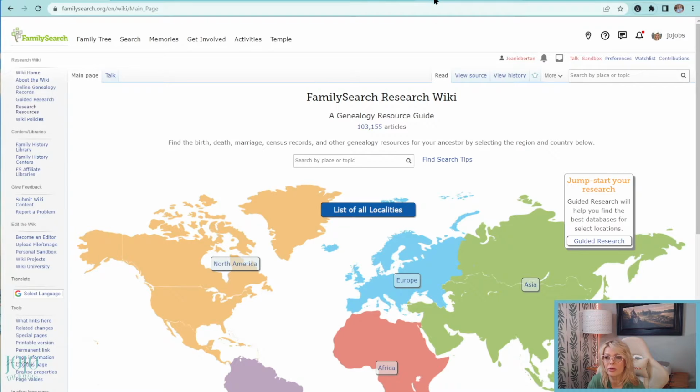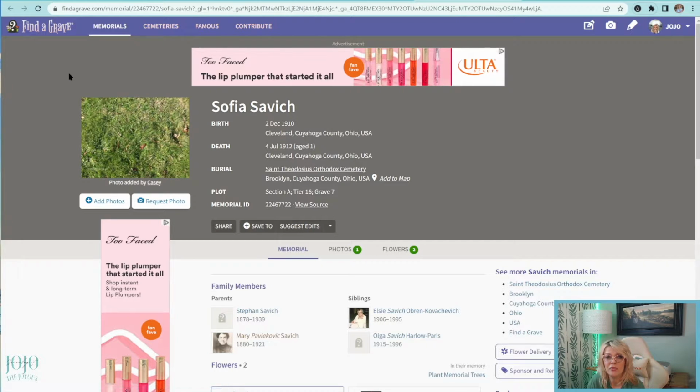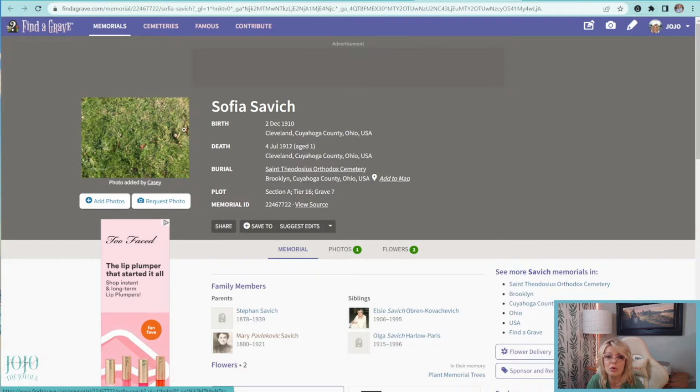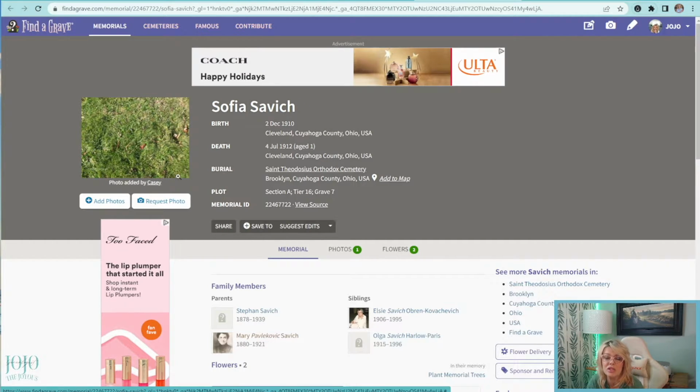Okay, so I want to show you this. This is her Find a Grave page. Find a Grave is a free site where you can request a burial site of your ancestor to be photographed and recorded. You can request that, and somebody that works there, or volunteers, people that volunteer, will go take pictures of our ancestors and upload them to this site. There's a couple other sites that do the same, but for now, Find a Grave is pretty popular. It's the one I use most frequently.